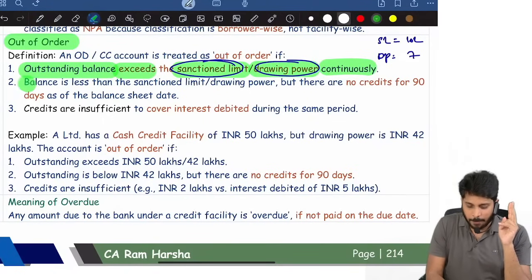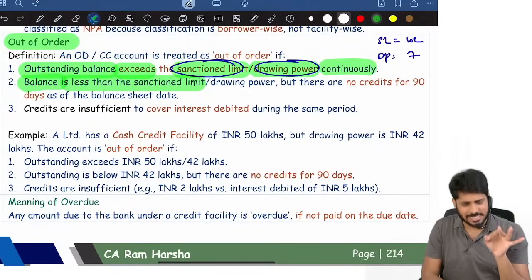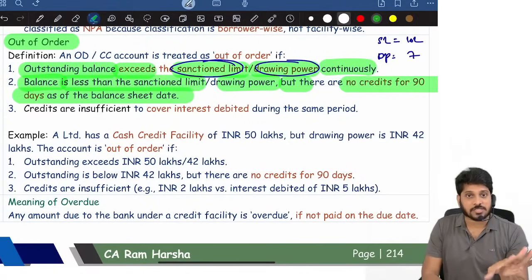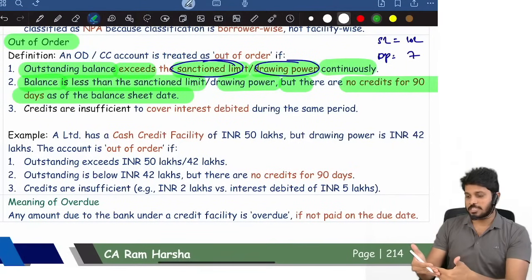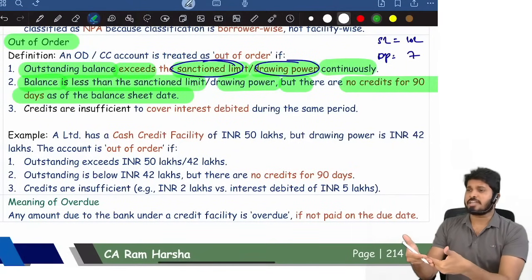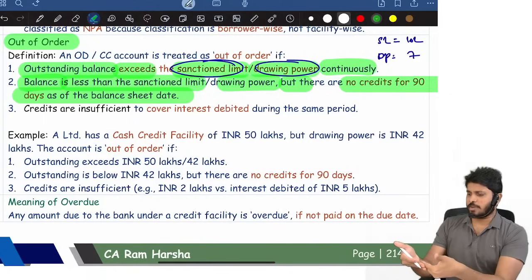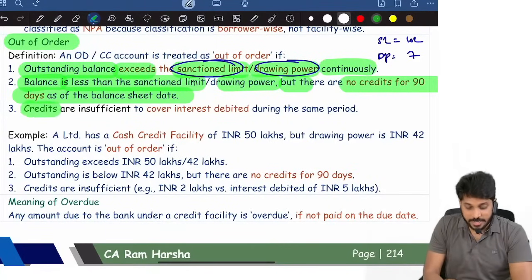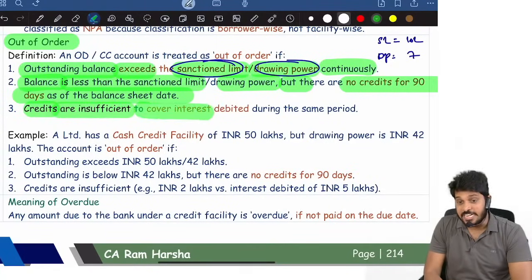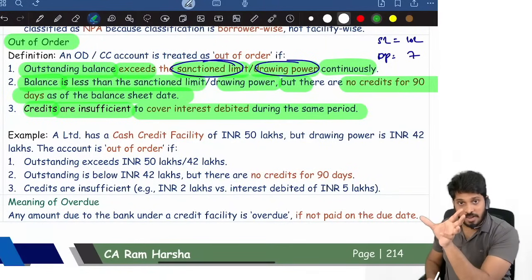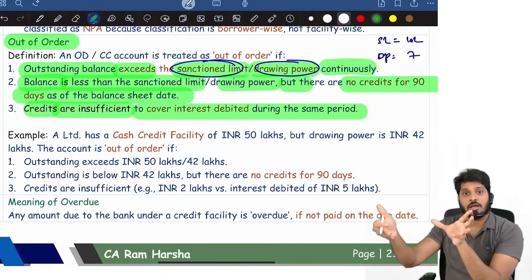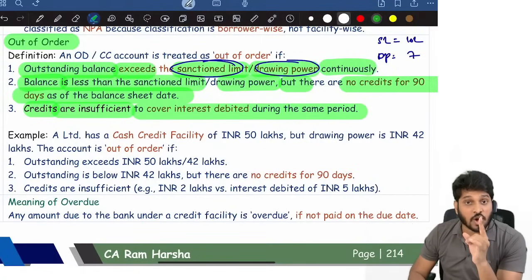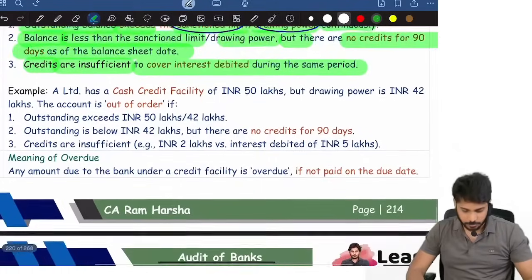Second one, suppose balance is less than sanction limit, outstanding is less than sanction, less than drawing power, but no credits for 90 days. Last, you see ledger account of an overdraft customer. In exam they'll give you ledger account. 31st December only last time payment is there. Now 31st March came, no payment is there, credit is not there. That's an out of order. Or credits are there but insufficient to cover interest debited. In the last 90 days, bank debited 1 lakh interest, but customer paid only 50,000. In the last 90 days, credit is there but insufficient to cover debit. Then also we will call it as what? Out of order. That's it.